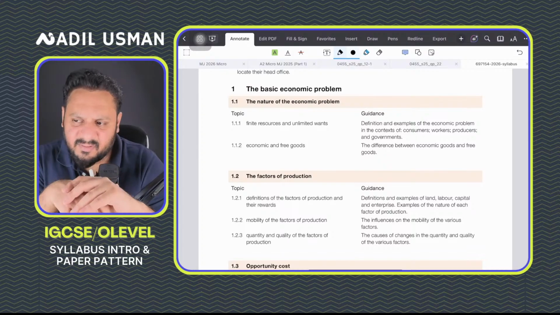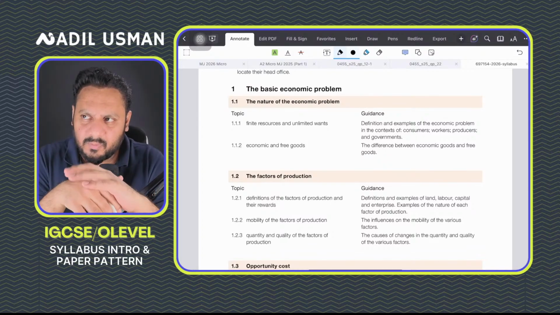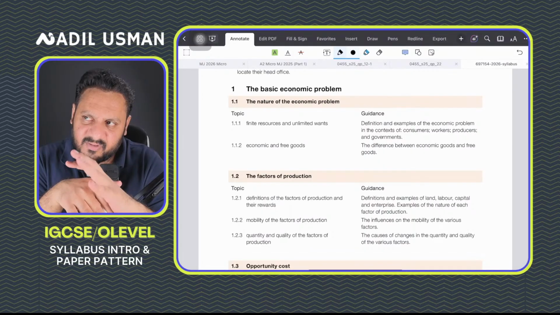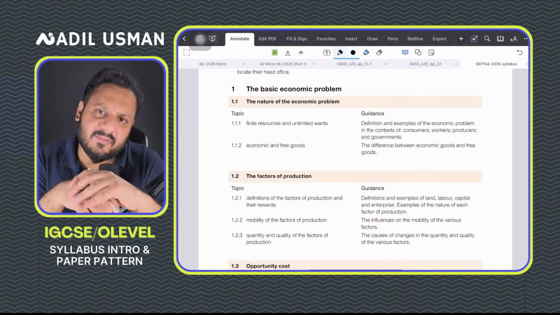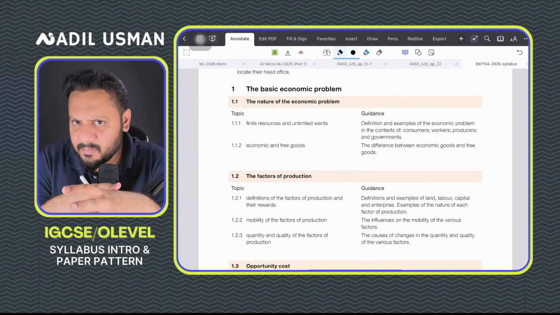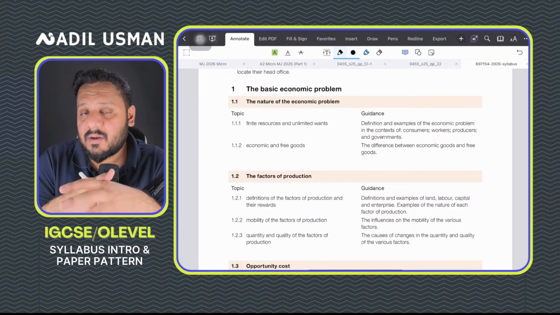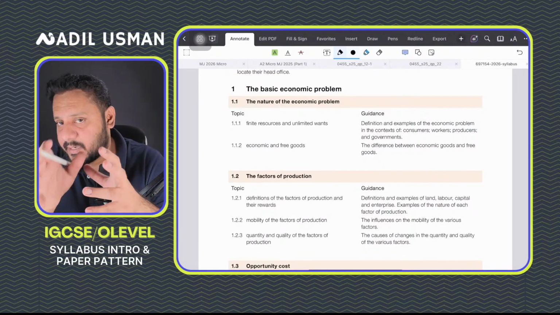Initially, when you were in grade 9, some schools started economics in grade 9, some in grade 10. You were studying economics to understand what economics is. But now, in my live streams, it's not just going to be understanding and knowledge, but attempting it in the paper, because now you are an appearing student for economics. So it has to be taught from that perspective, from that angle.